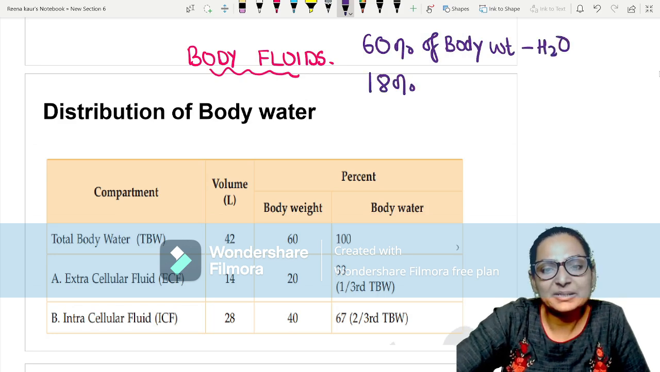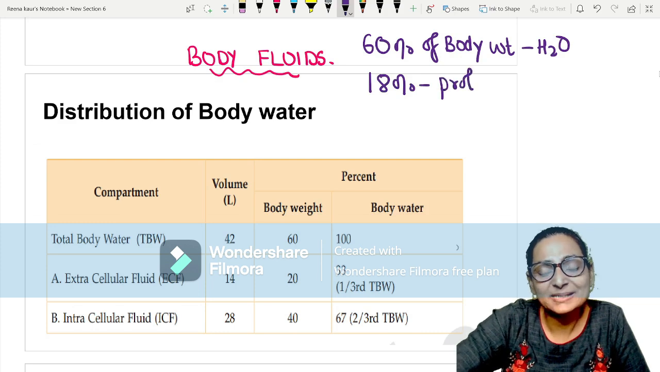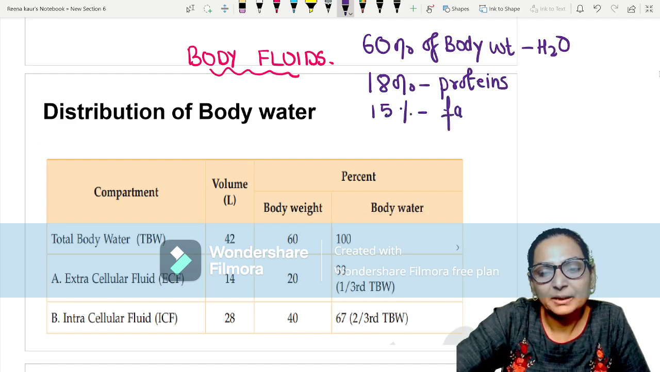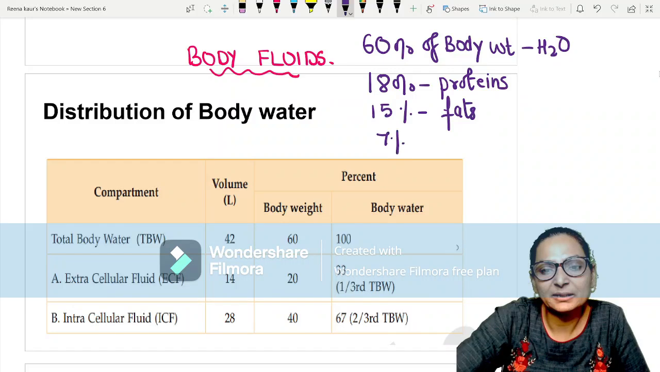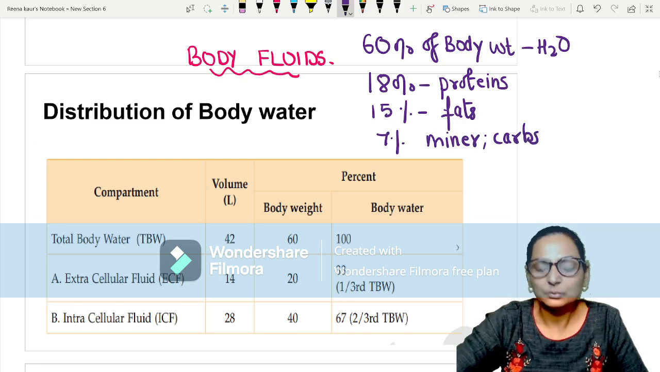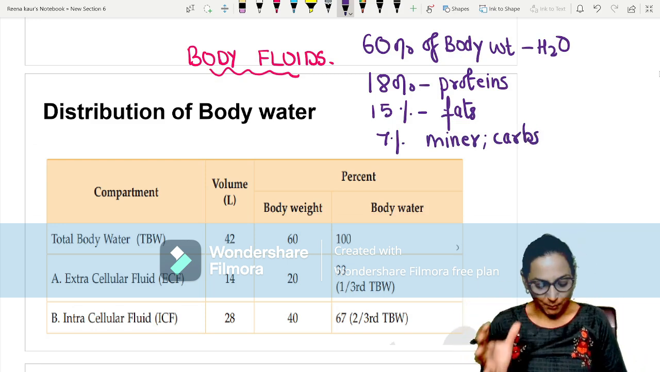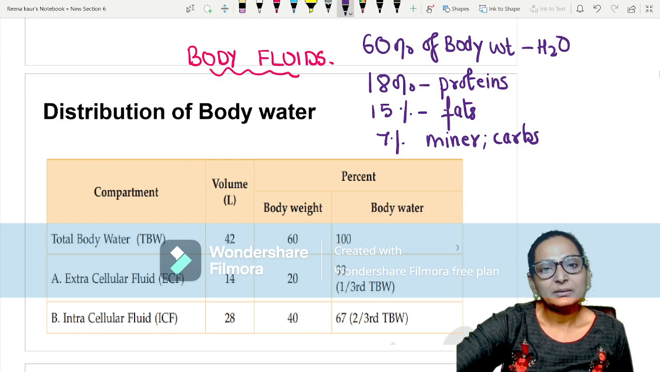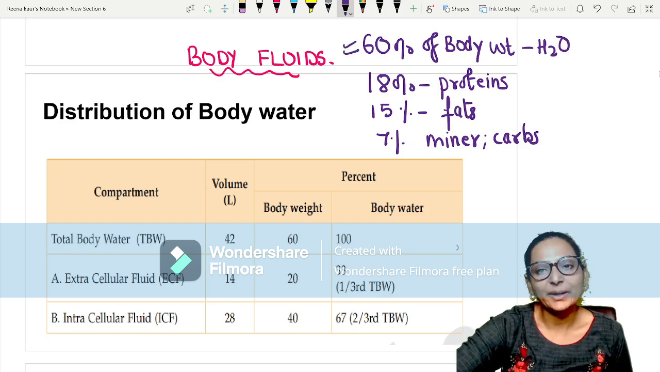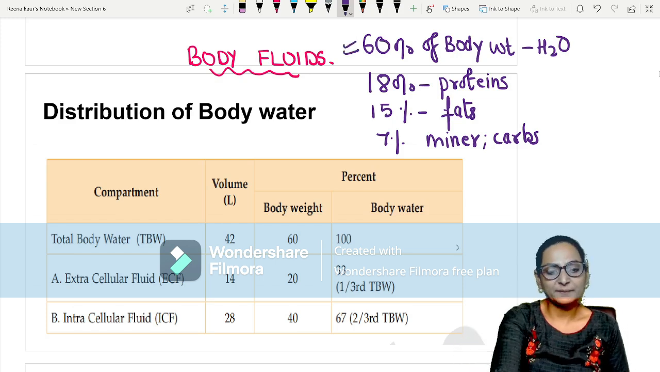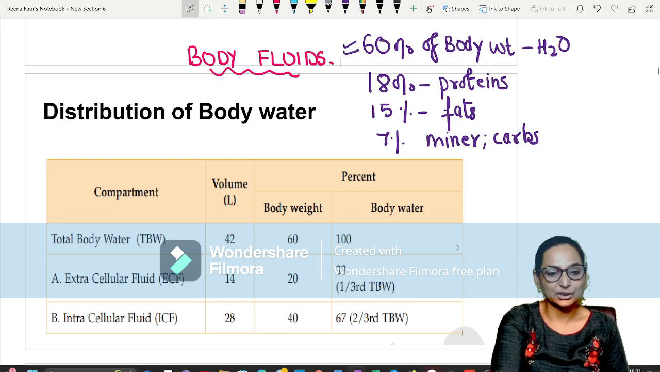Around 18% should be proteins. Ideally, 15% should be fats, and around 7% is your minerals and your carbs and all. Though we do not have a very ideal body composition, 60% of the body weight is water. This is one important thing. This can also come as a calculation.